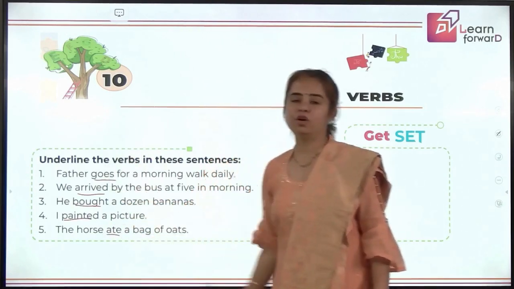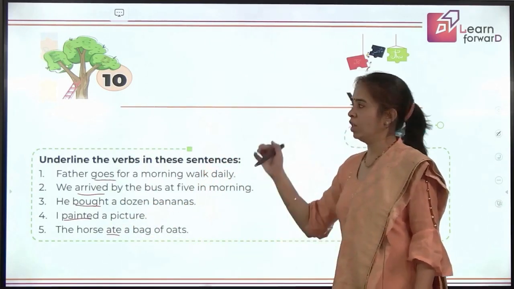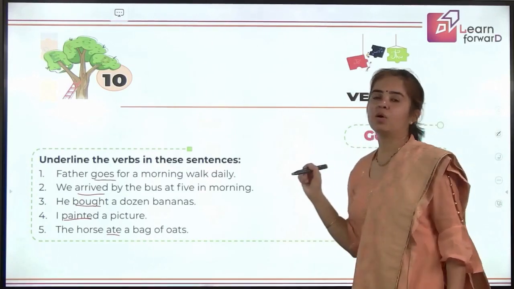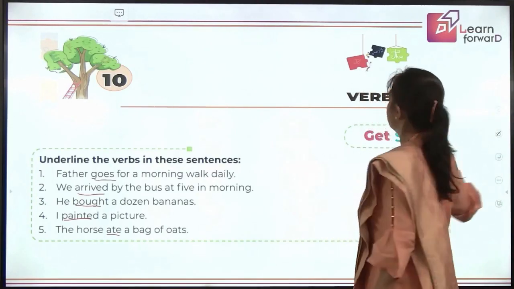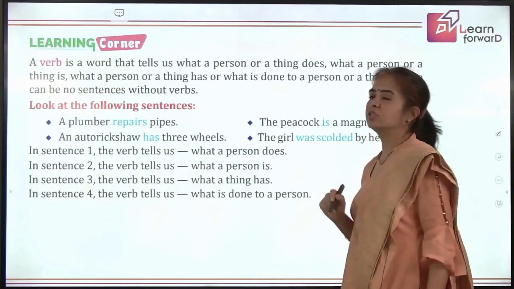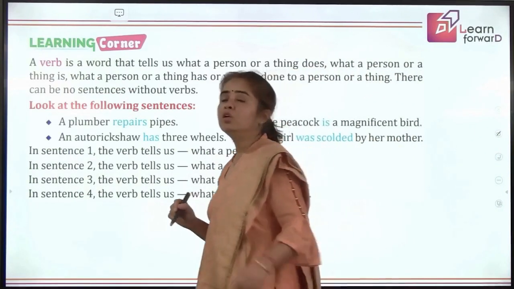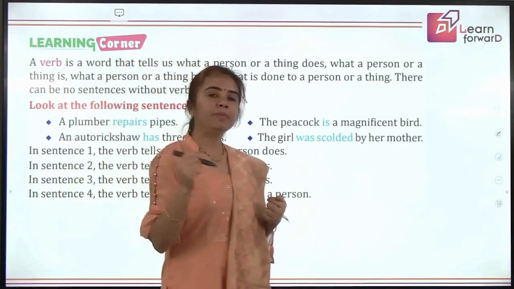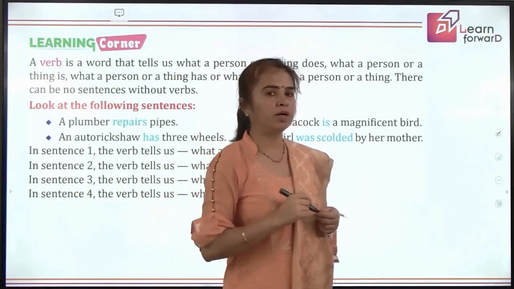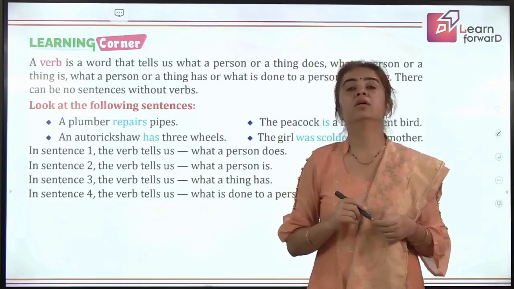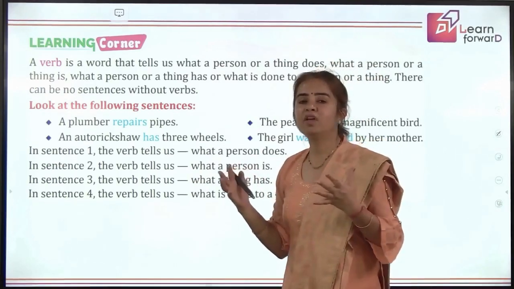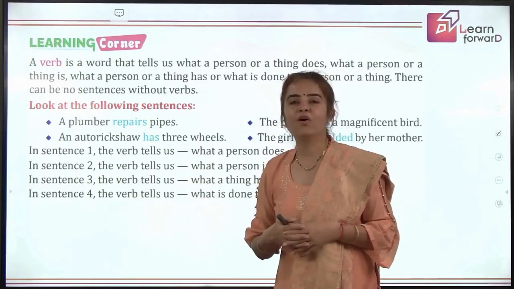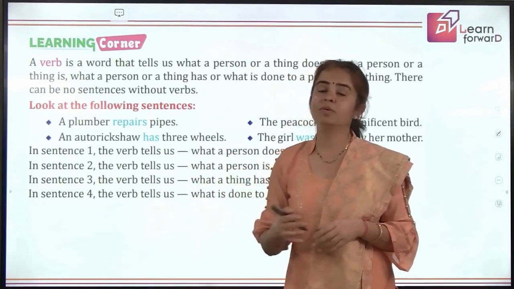So what you see here is all the words that you have underlined, they are all actions actually, but verbs is not only about actions, children. You say verbs are doing words, and remember that verb is a very important part of a sentence, right? So just like we cannot think of a body without a soul, we cannot think of a sentence without a verb. It is so important.